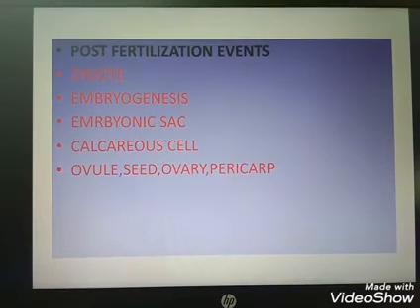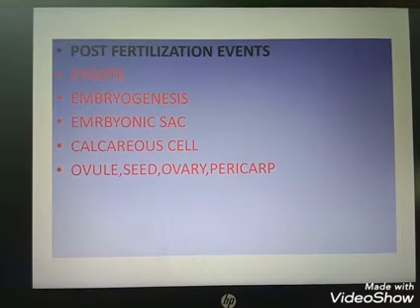In flowering plants, the zygote formation takes place inside the ovule. After fertilization, the sepal, petal and stamens fall off, and the zygote develops into embryo and the ovule becomes the seed.